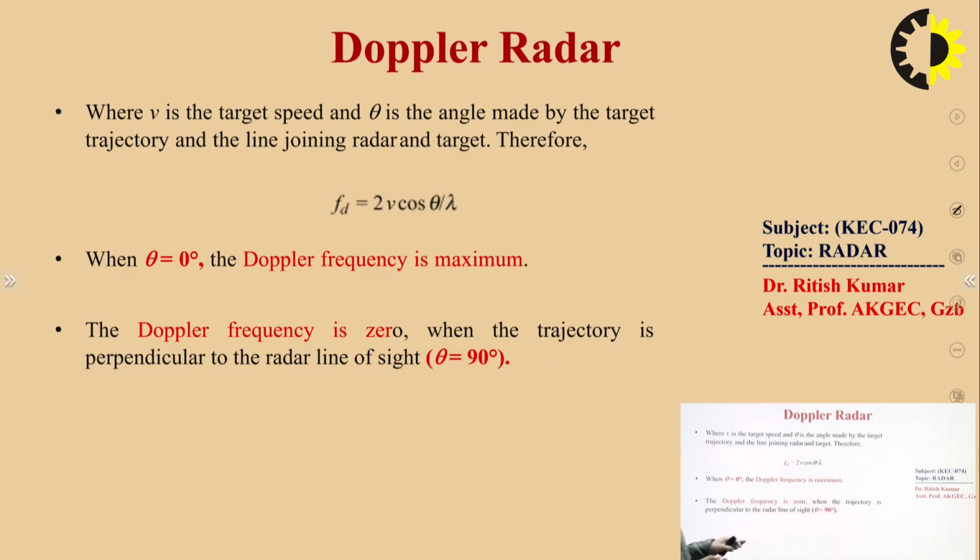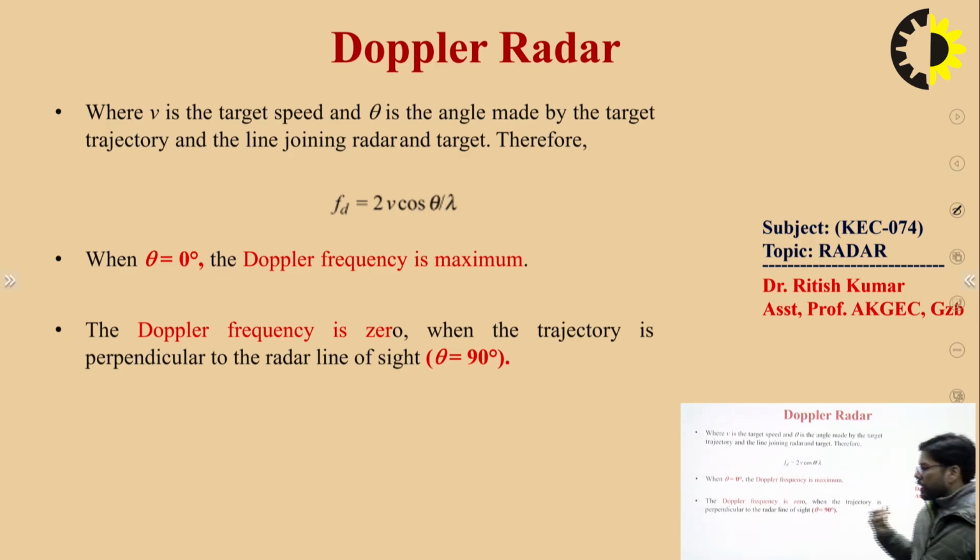This is the condition when the trajectory is perpendicular to the radar line of sight. So the Doppler shift occurs only in the case of a moving target. If the target is stationary, then the Doppler shift in the frequency is 0, in other words the frequency is constant.